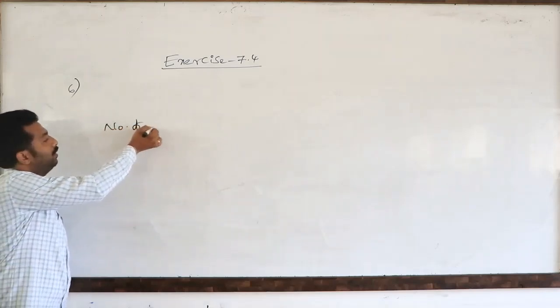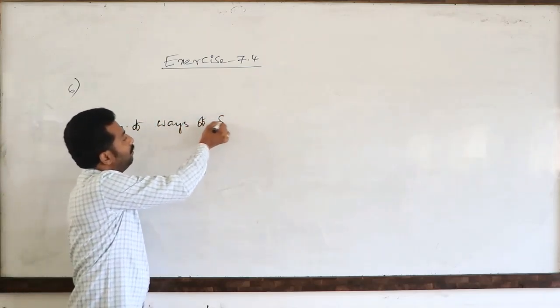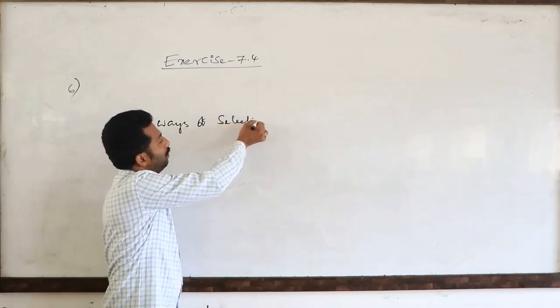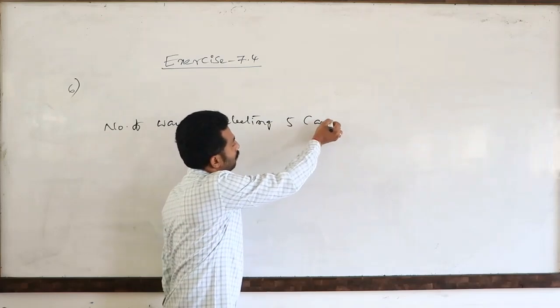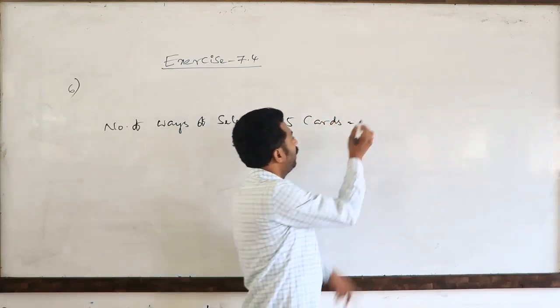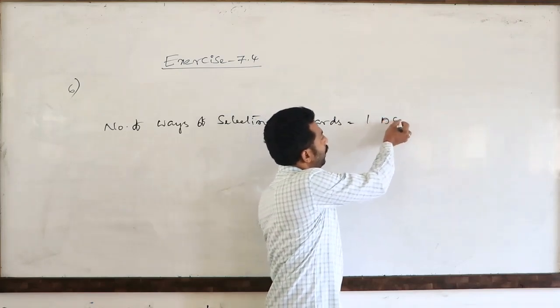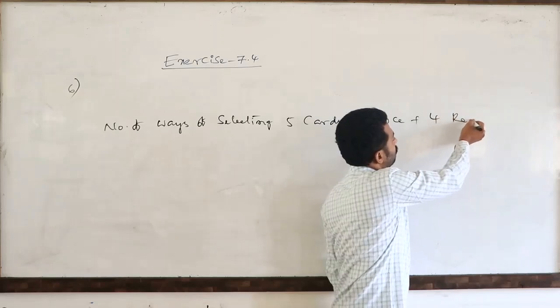Number of ways of selecting 5 cards. So you observe, in these 5 cards, one is ace, and the other 4 cards are remaining cards.